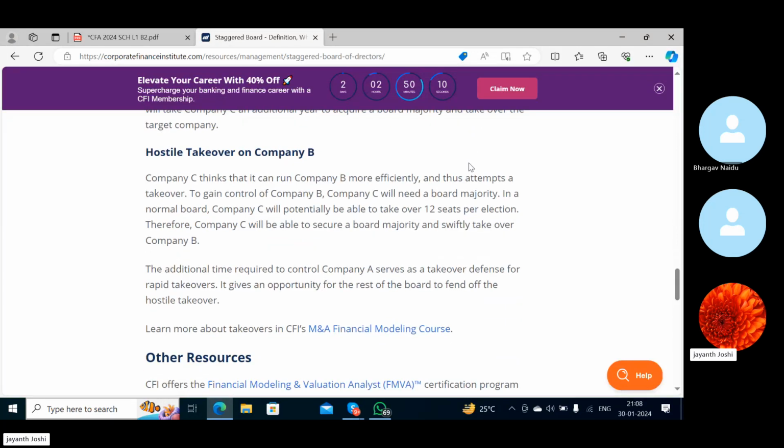Till that time, company A can save itself from such a hostile takeover in any of the ways or means. Now, in the case of company B, company C thinks it can run company B more efficiently and thus attempts a takeover. To gain control of company B, company C will need a board majority. In a normal board, company C will potentially be able to take over 12 seats per election. Therefore, company C will be able to secure a board majority and swiftly take over company B. So the additional time required to control company A serves as a takeover defense against rapid takeovers, because they get 2 years more to save themselves from any kind of takeover.